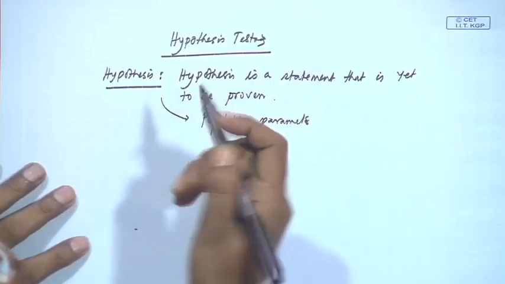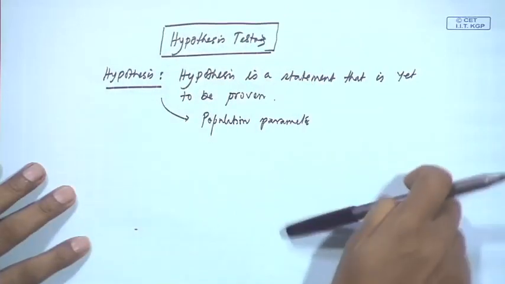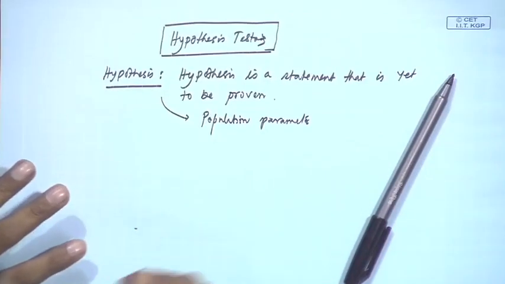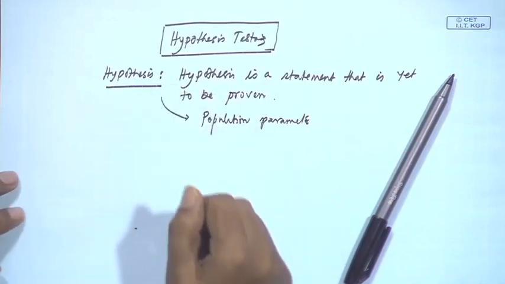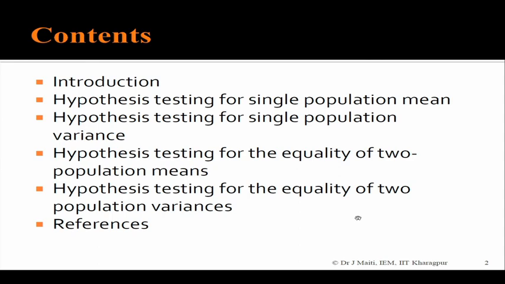So, our hypothesis is limited to the statistical hypothesis testing, and before going into detail of this, let us see the content of today's lecture.